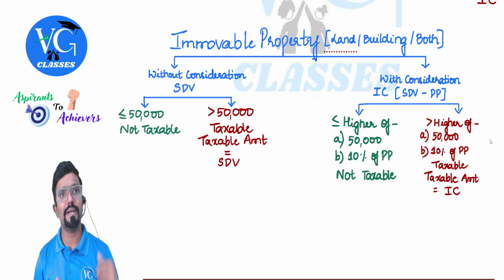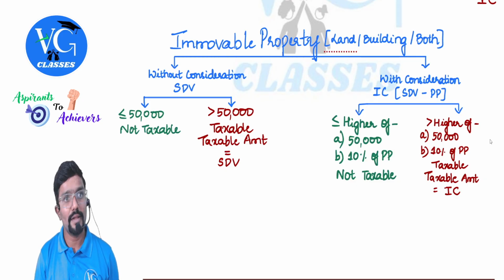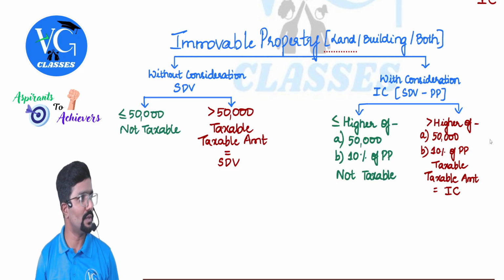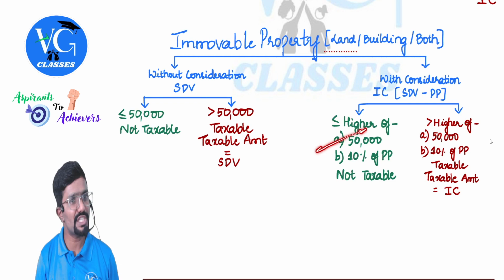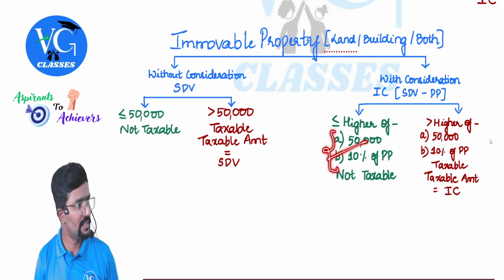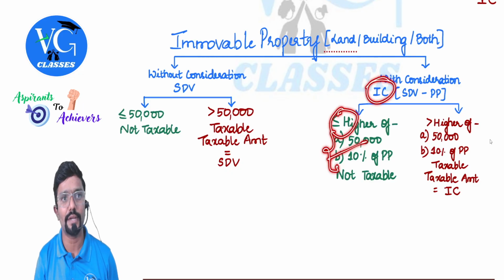So if that inadequate consideration is less than or equal to the higher of two things, what is it, sir? The 50,000 standard amount or 10% of purchase price. Take whichever is higher. Check whether inadequate consideration is less than or equal to that. Yes, if that is the case, nothing is taxable.